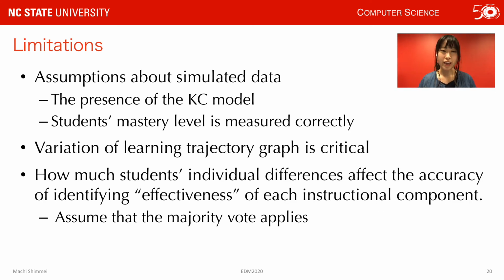One of the limitations of this study is that there are several assumptions about learning trajectory data. One is that we assume the presence of the KC model, and second is that we assume students' mastery level is measured correctly. The variation of the learning trajectory graph is very critical. Suppose there is only one path in the learning trajectory graph. In that case, the Commerce policy has no choice but to select the components that appeared on the path as the Commerce policy action.